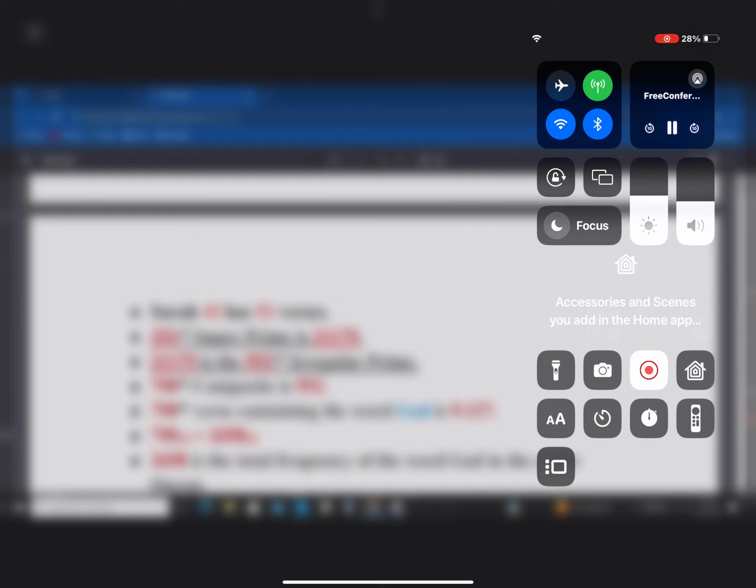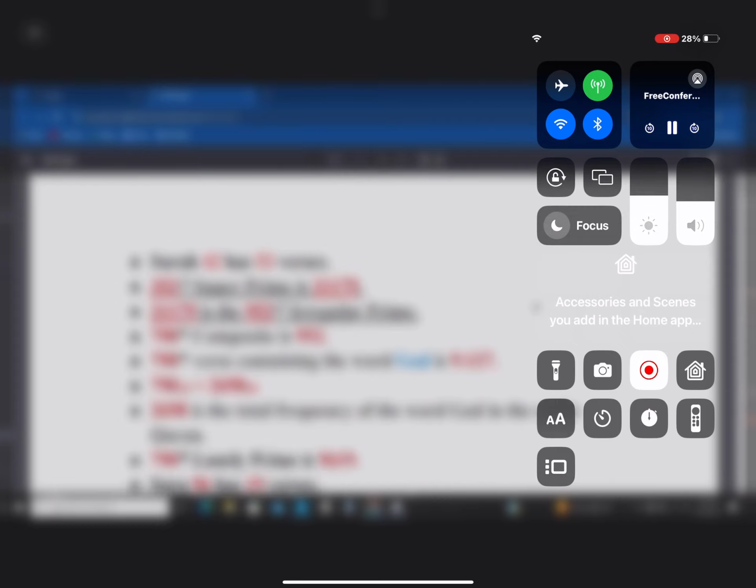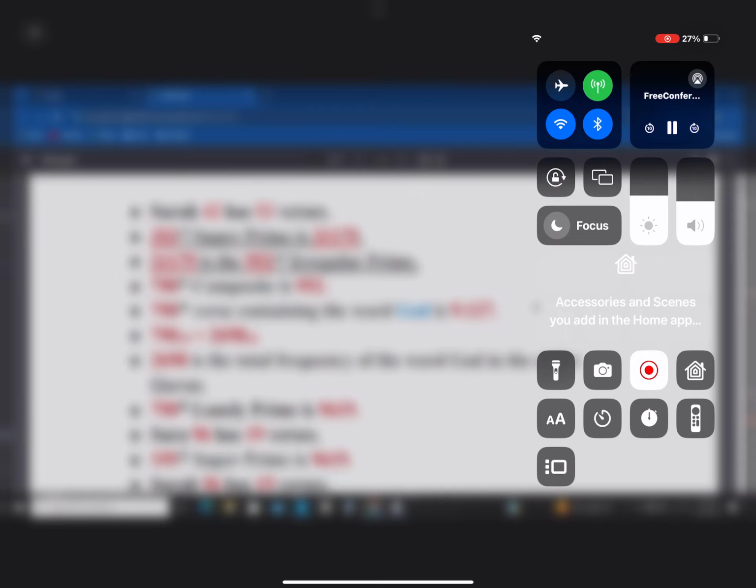952nd irregular prime. Talk about regular primes, these are irregular primes. But 952 happens to be the 790th composite. And guess what? The 790th verse containing the word God in the Quran is 9127. Okay. 790 in base 19 is equal to 2698 in base 10. 2698 is the total frequency of the word God in the Quran.